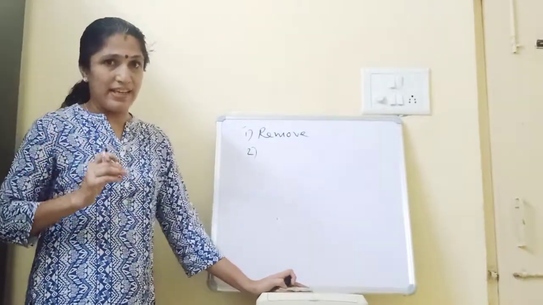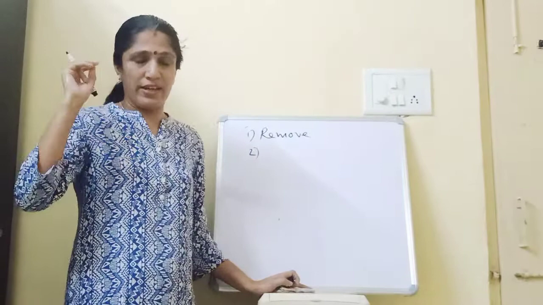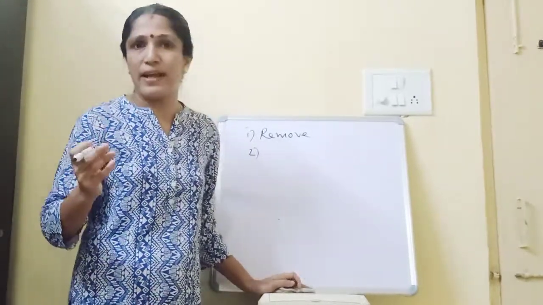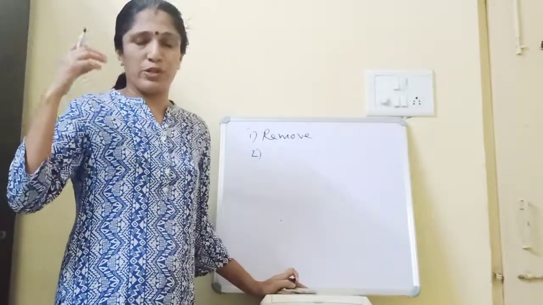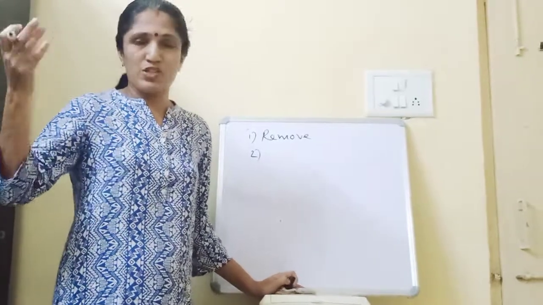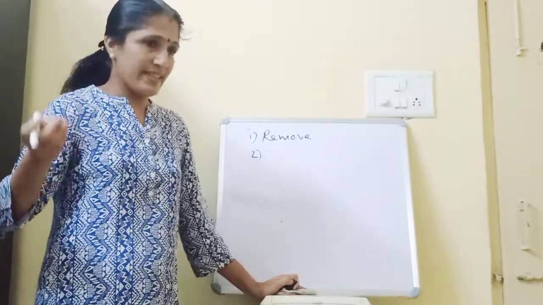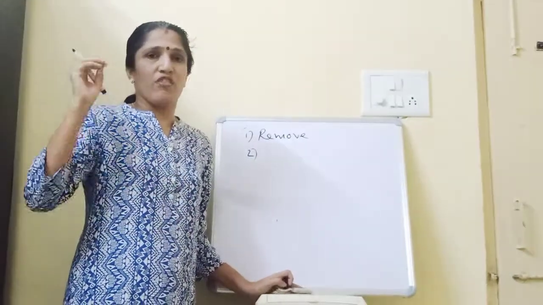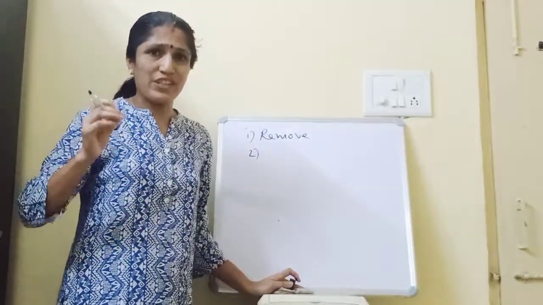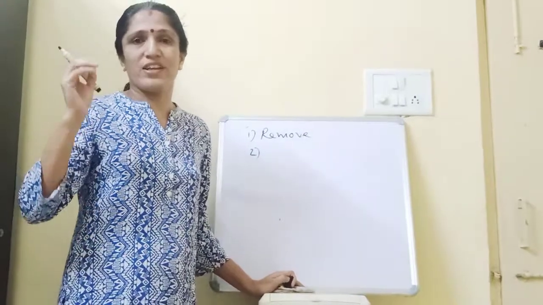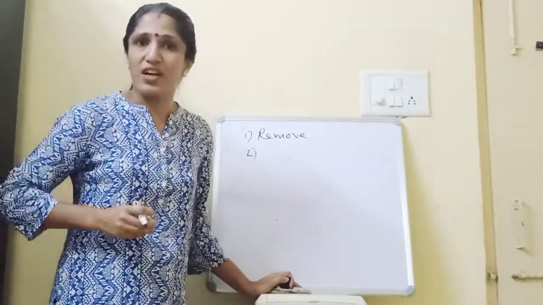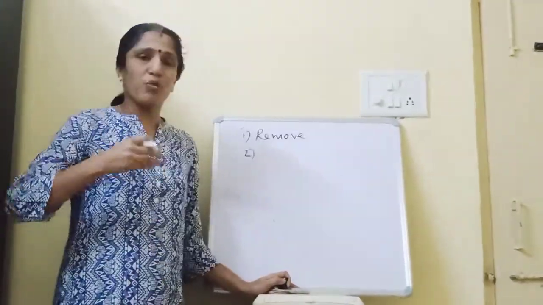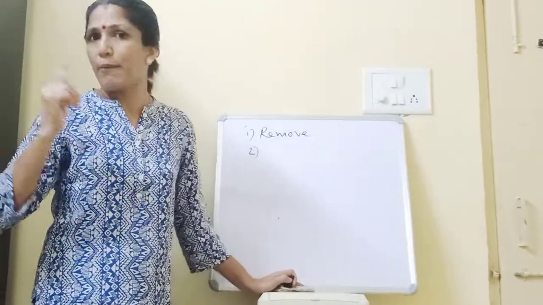For example, if the fire is in any electrical appliances, or the fire is because of petrol, diesel, in these situations water cannot be used, because water is a conductor of electricity and water causes electrical shock. So we can't pour water over electrical appliances.